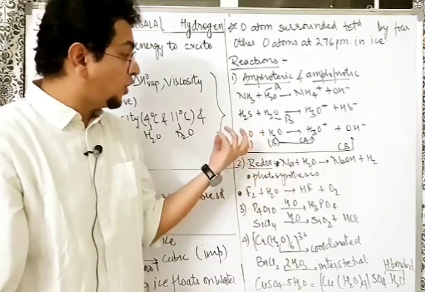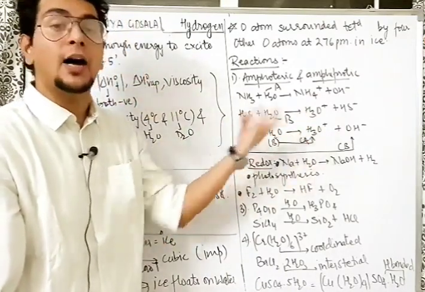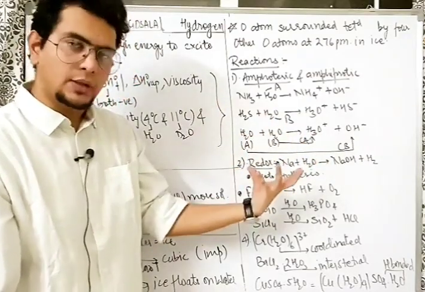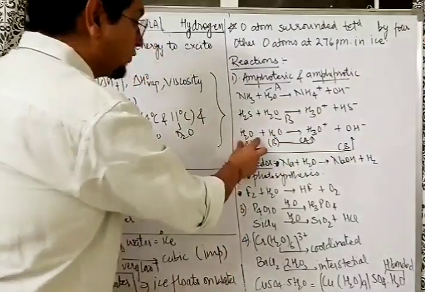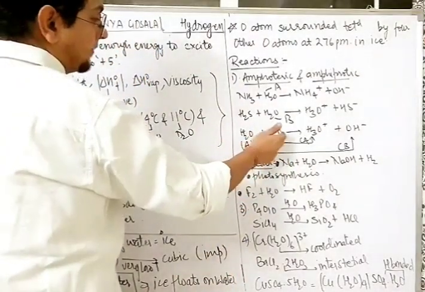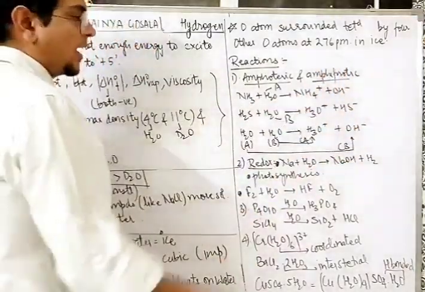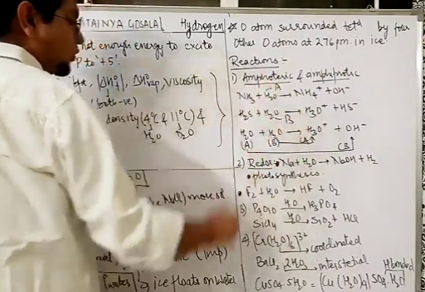Now water, this is called autoprotolysis, or we can also say this is auto-dissociation, self-ionization. What happens here? Water reacts with another water, giving one H plus to the other water. What does it mean? Here this water is acting like an acid. It gives the H plus to the other water, itself becoming conjugate base OH minus. The other water, which is H2O, took the H plus and became H3O plus, that is conjugate acid.